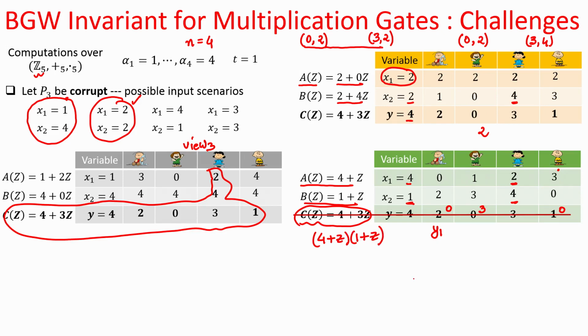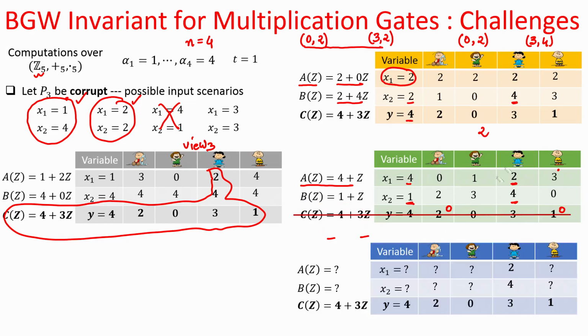That means corrupt P3 can now say that definitely I have not seen an execution with x1 equal to 4 and x2 equal to 1. So, that is ruled out from her viewpoint, and in the same way we can show that view 3 is not consistent even with x1 equal to 3 and x2 equal to 3. That is not possible.